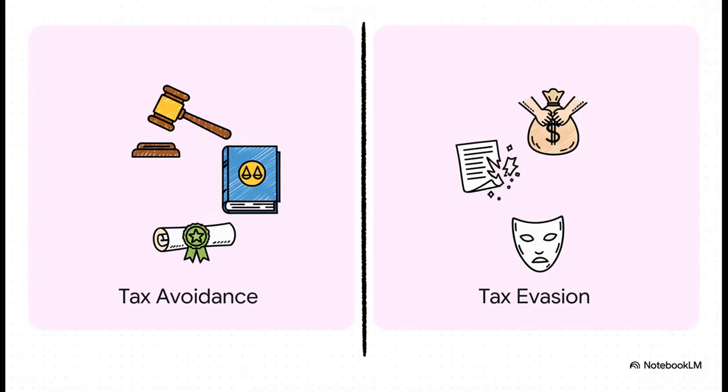And this slide right here, this shows the critical difference. This is the bright line in the sand. Tax avoidance, which is what we're talking about, is perfectly legal. It's about planning your affairs to pay the minimum tax the law requires. Tax evasion, on the other hand, is a crime. It's about deception, hiding income, inventing expenses. Understanding this distinction is, without a doubt, the foundation of any sound financial strategy.